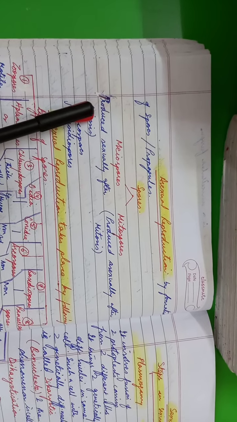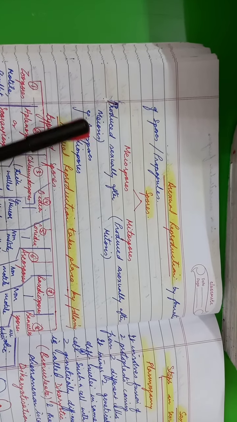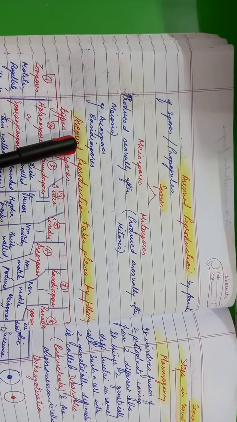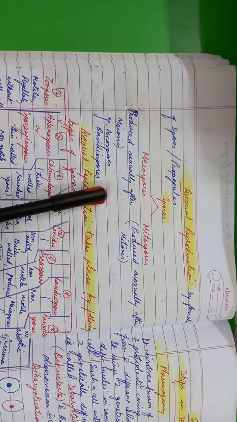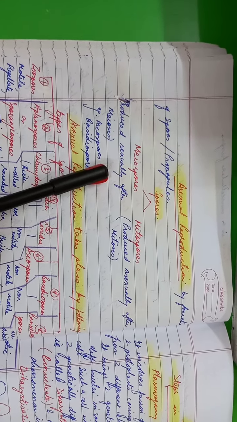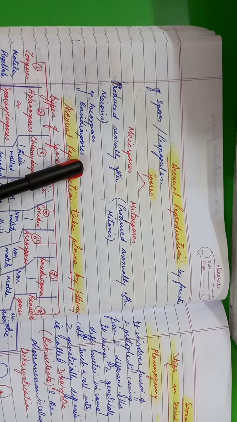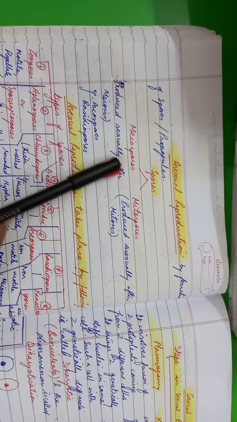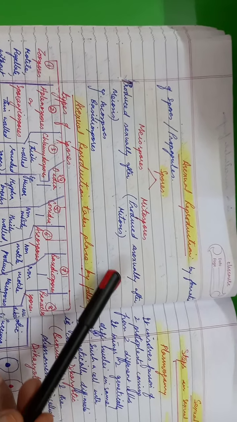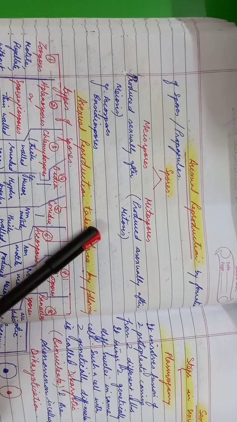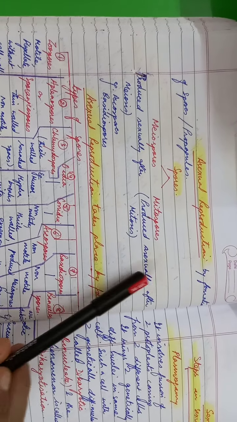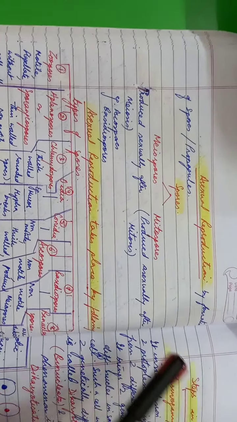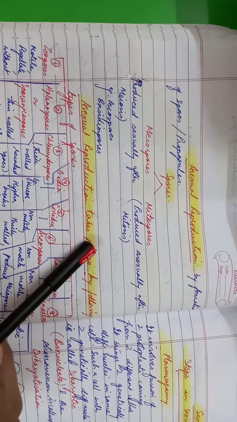The meiospores are produced sexually after meiosis. Examples are ascospores and basidiospores. We'll talk about classes later in the classification. For now, you can understand they are ascospores and basidiospores, the ones which are formed sexually after meiosis. So broadly, we call them meiospores. Mitospores are produced asexually after mitosis. So these are genetically similar to the parent body. They are mostly formed in large numbers.